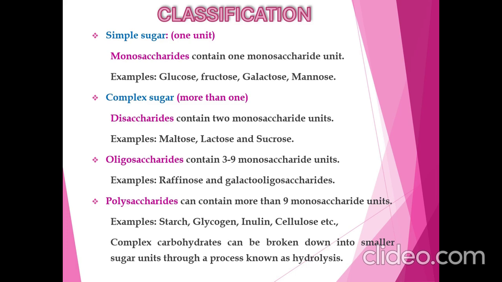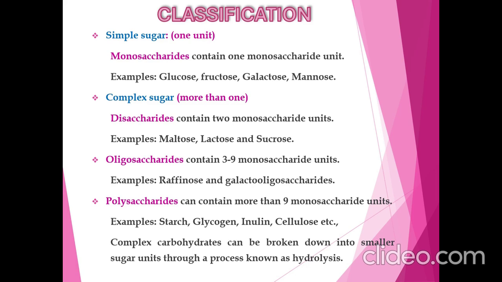Oligosaccharides contain 3 to 9 monosaccharide units. Examples are raffinose and galacto-oligosaccharides. Raffinose is composed of glucose, galactose, and fructose. Galacto-oligosaccharides typically consist of 2 to 8 galactose units linked to a terminal glucose unit.